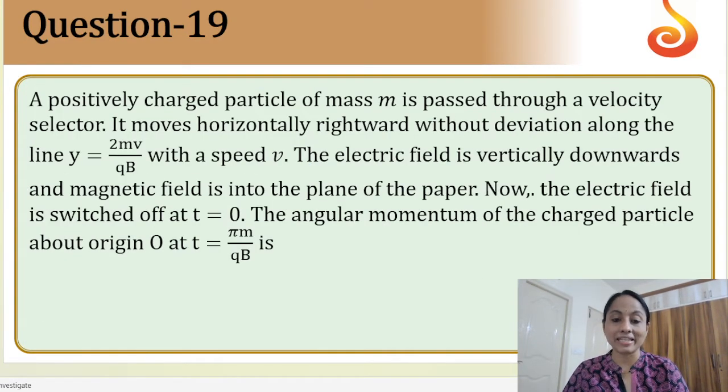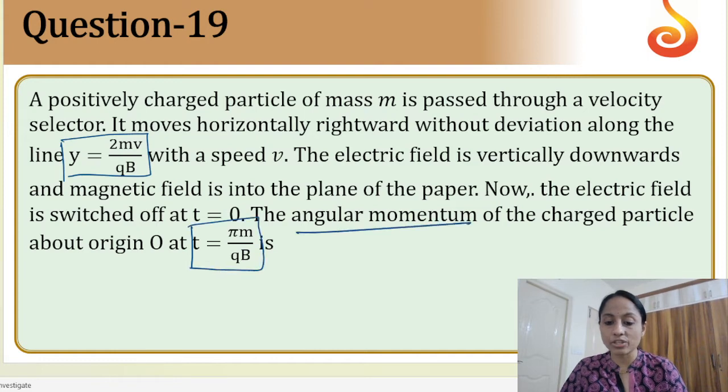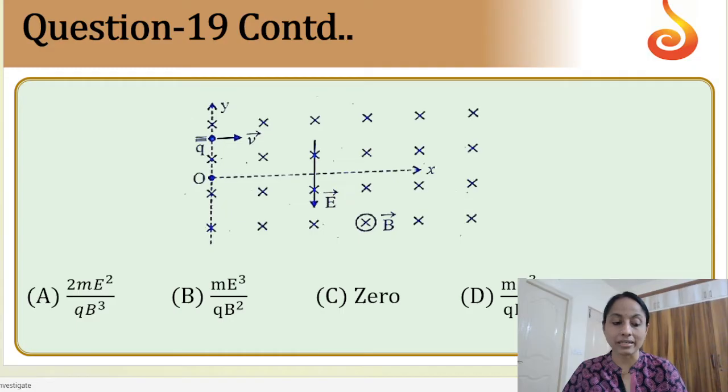So question number 19, positively charged particle. Here y is equal to 2mv by qb is given. Okay, so in time t, what is the angular momentum of the charged particle? Let us see the diagram so that you can understand clearly. Here what happens is it goes, and what is impact parameter, meaning it has to come like this. Okay.